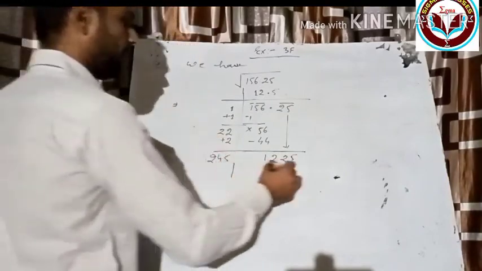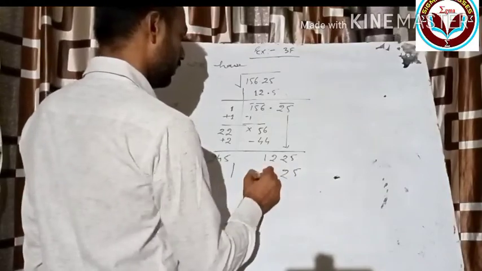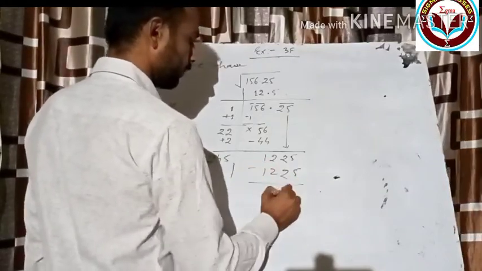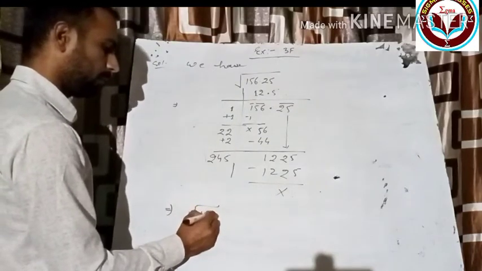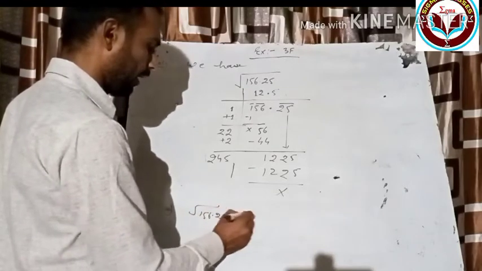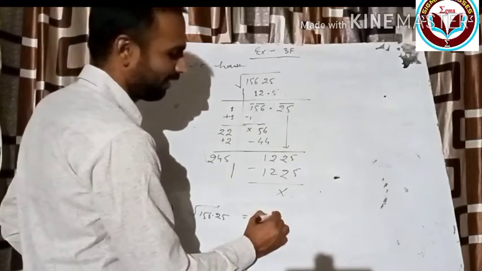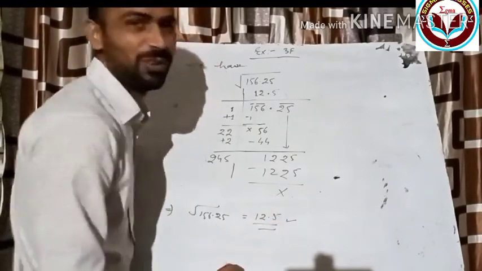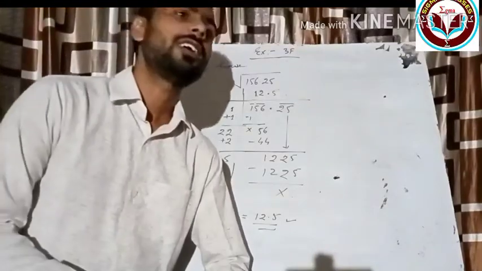Okay, so 5 5s are 25 found. It's your answer. This implies square root of 156.25 equals what? 12.5. Okay. So it will be your answer. So I hope you got the idea how to find out the square root of a decimal number.